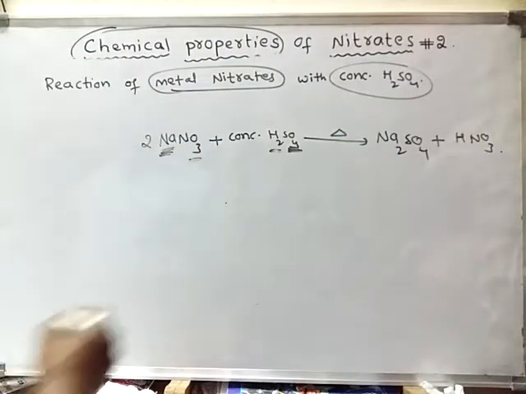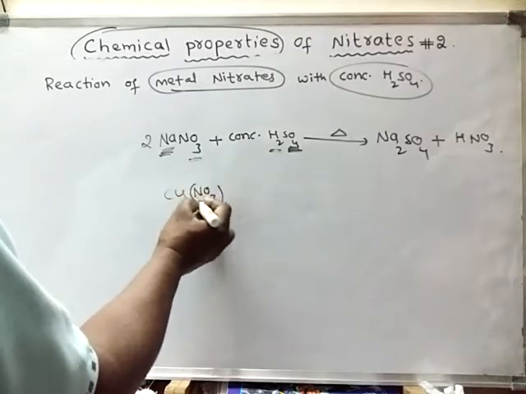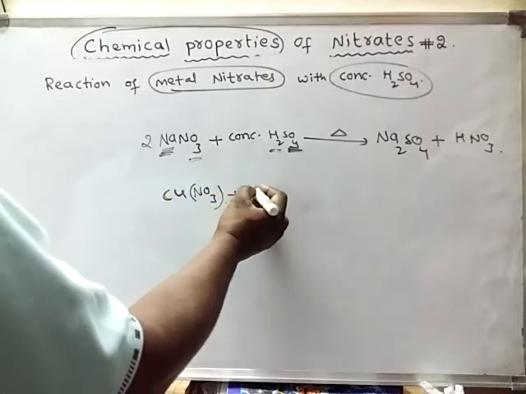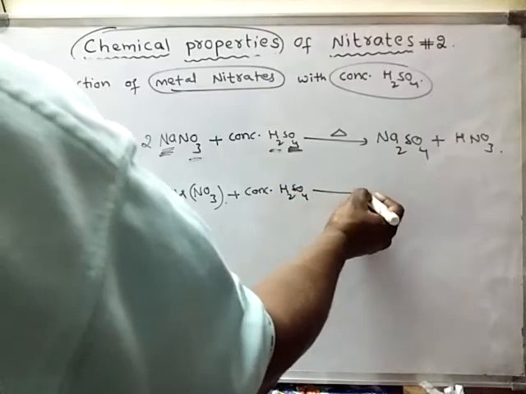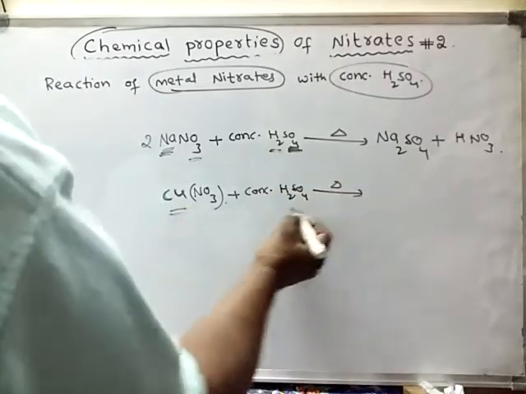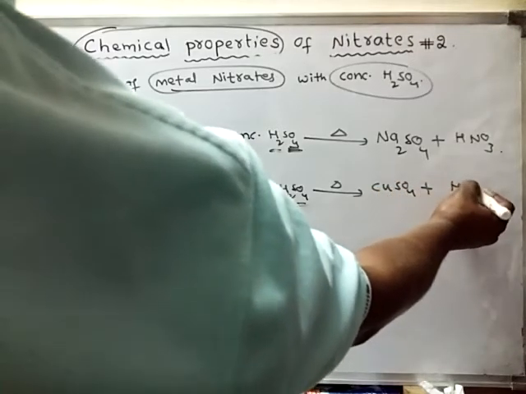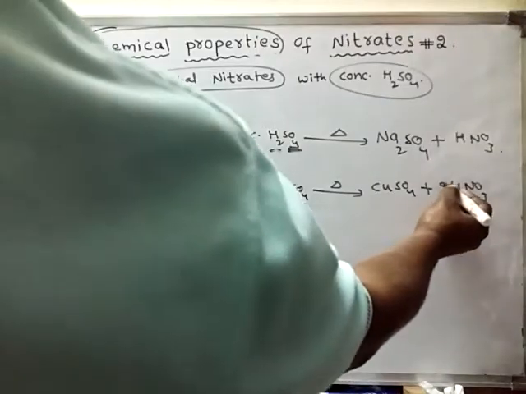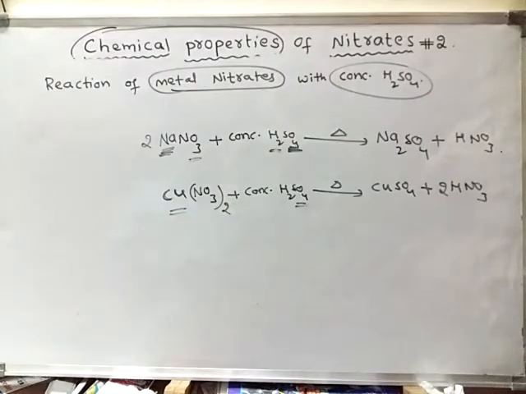Suppose copper nitrate. If you heat copper nitrate, all metal nitrates react in a similar fashion with concentrated sulfuric acid upon heating. So the copper will form copper sulfate, and nitric acid is formed. It forms copper sulfate and nitric acid.